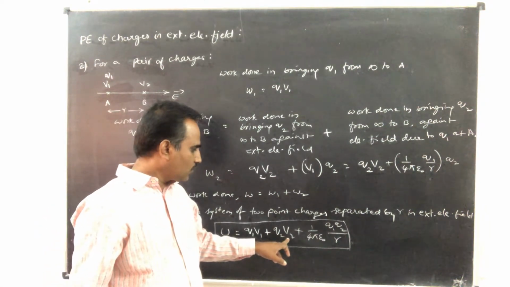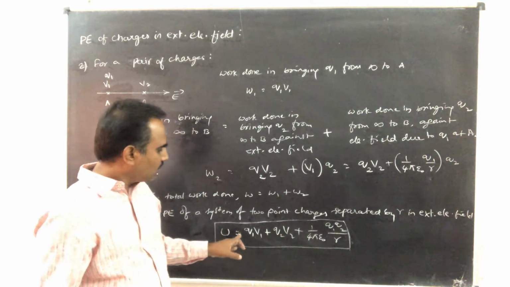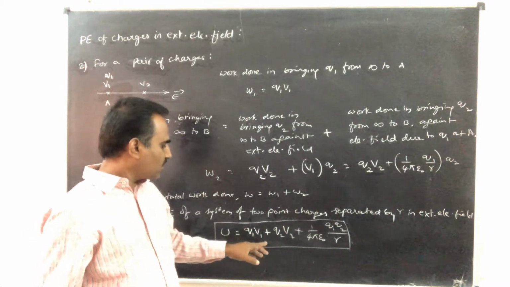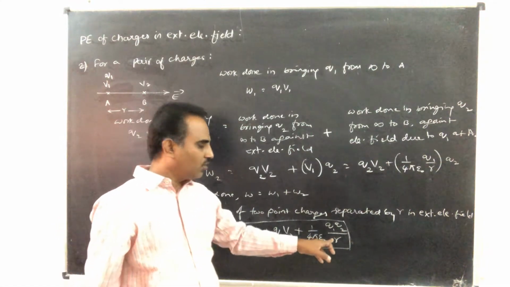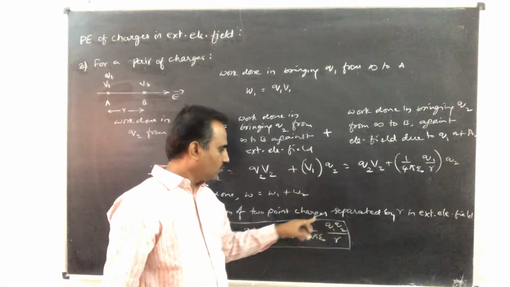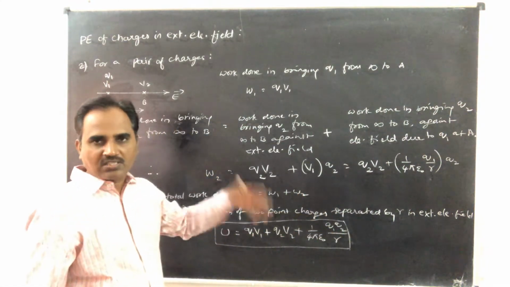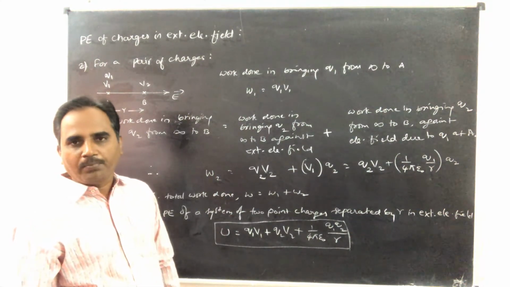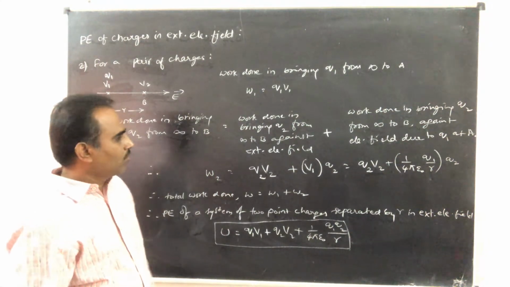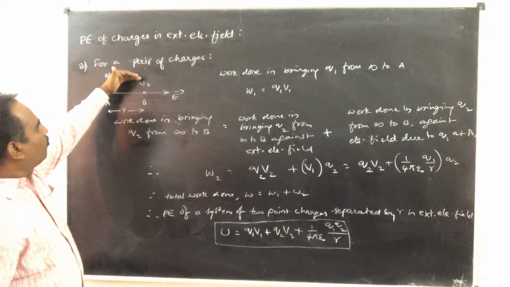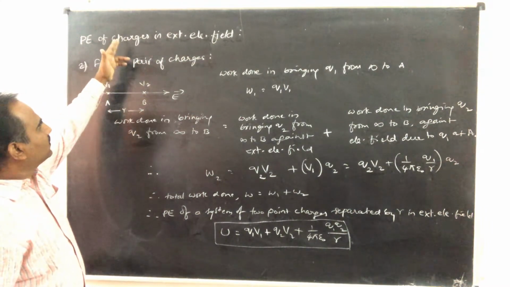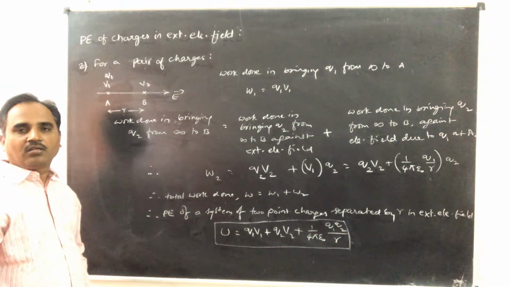This term is also 0 because in the absence of external electric field, V1, V2 become 0. Therefore, these two terms will become 0, and obviously we will get the equation which is the same as the one which you obtained in the previous class. So this is about potential energy of a pair of charges in external electric field.